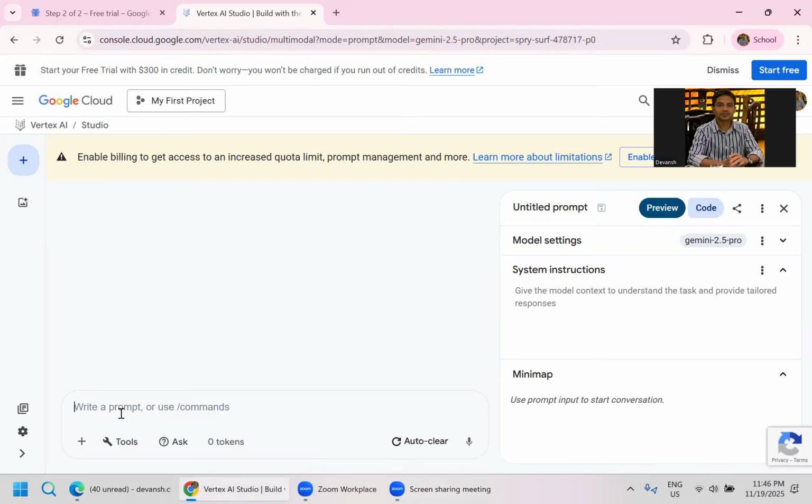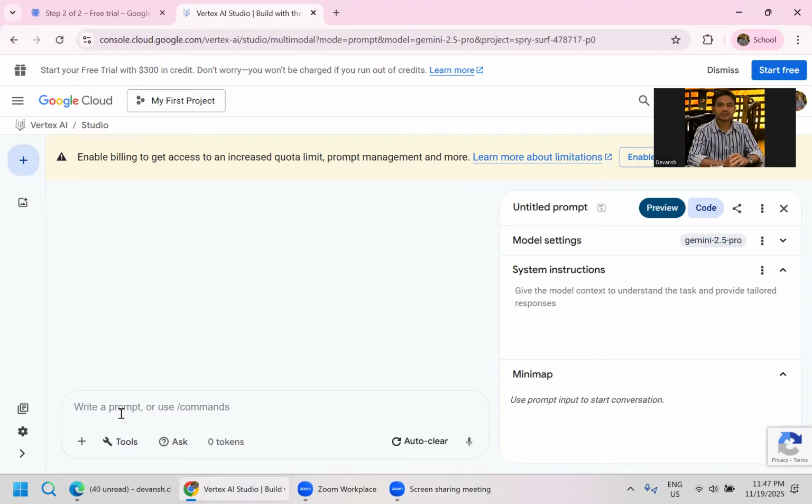So how a prompt is defined is at three levels: zero shot, one shot, and multi-shot. In zero shot, we are not giving any example or helping the generative AI think in a particular direction. I can write, cricket. What is cricket?